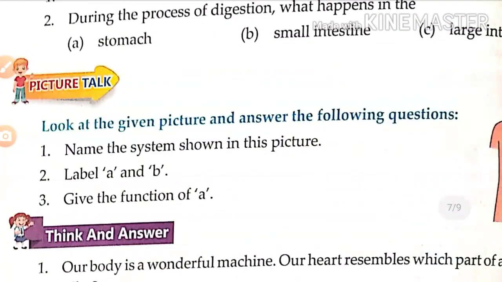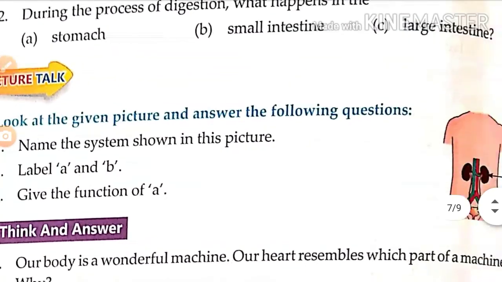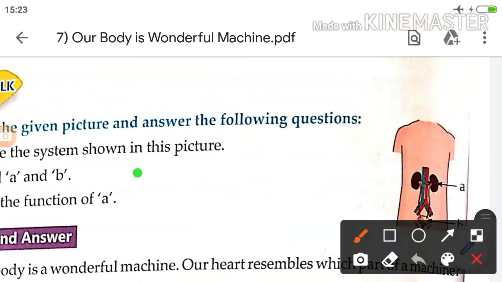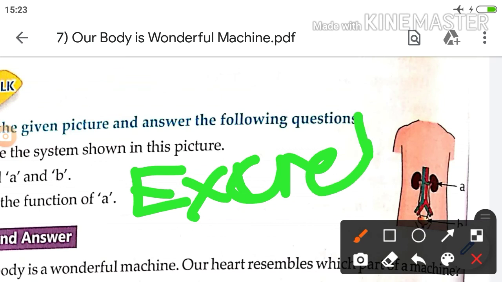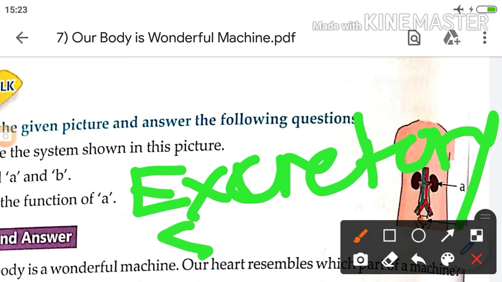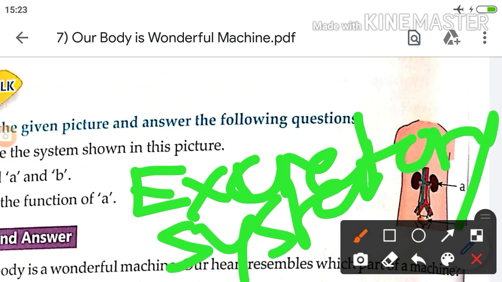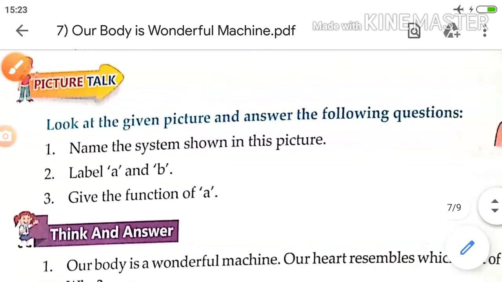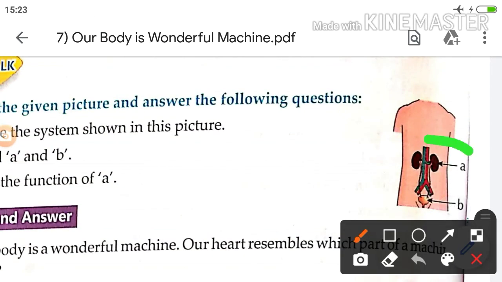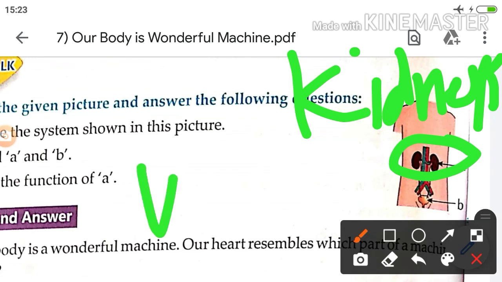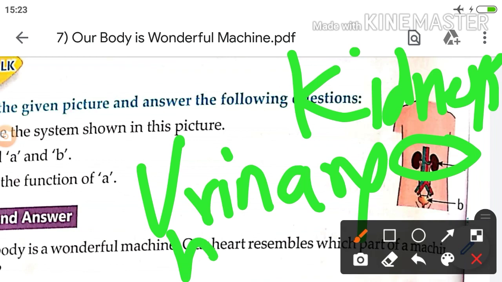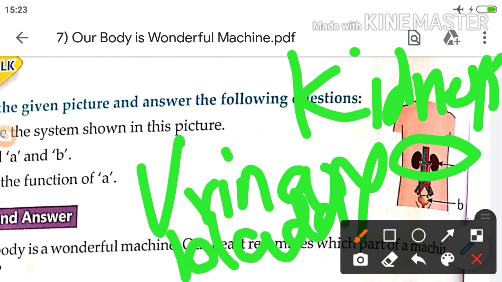Look at the given picture, answer the following questions. Name the system shown in the picture. It is the excretory system. Okay. The next, label A and B. A is the kidneys, and B is the urinary bladder.